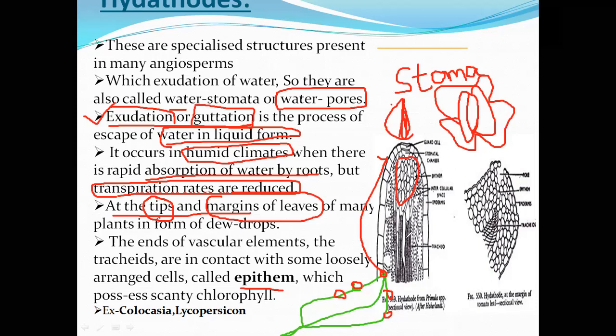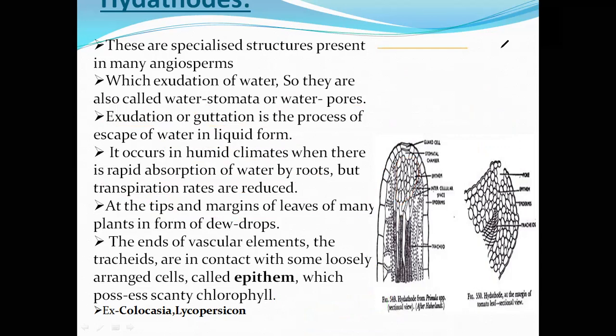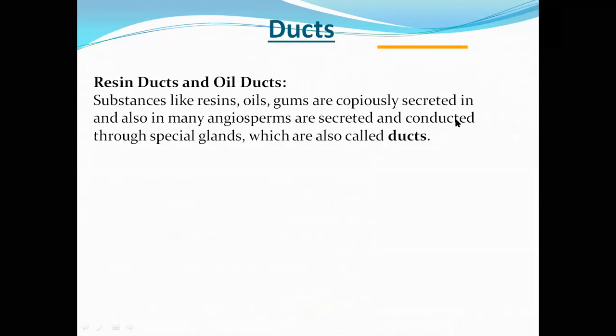These are all tracheids; the tracheids end up to here only. Then next is followed by the epithem. Clear? So this is the structure of hydathodes. Just remember it here.